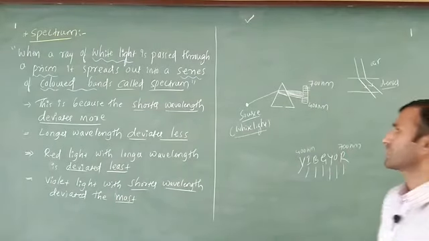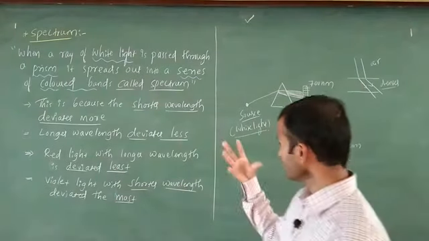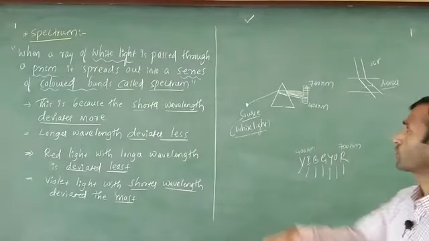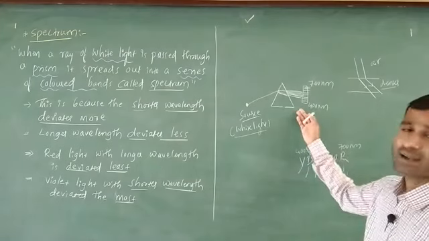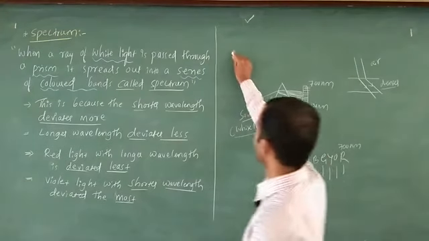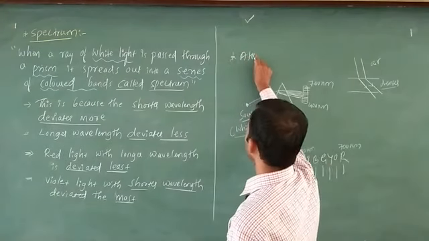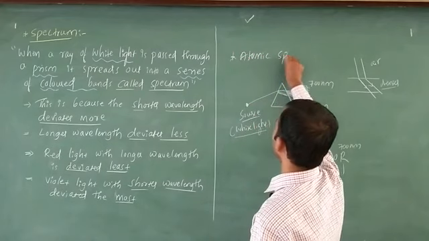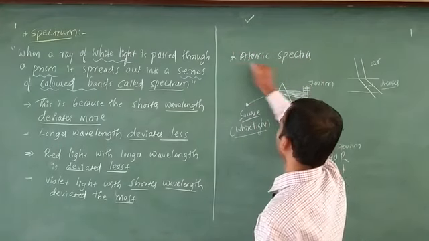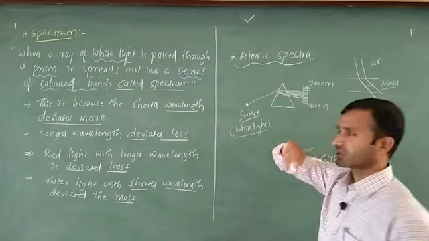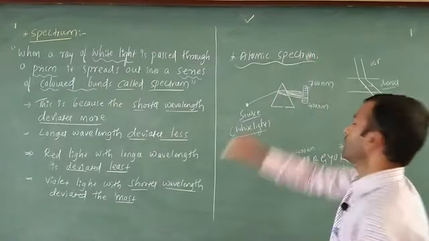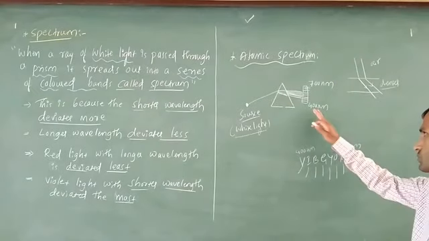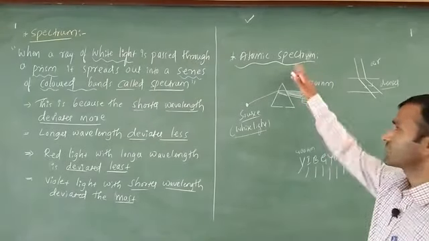Up to this indicates the spectrum. The spectrum is again divided into atomic spectrum. Generally we call this atomic spectrum. I am going to write here atomic spectrum, or you can say atomic spectra, no problem. But better you write atomic spectrum. What I told up to this point indicates atomic spectrum.